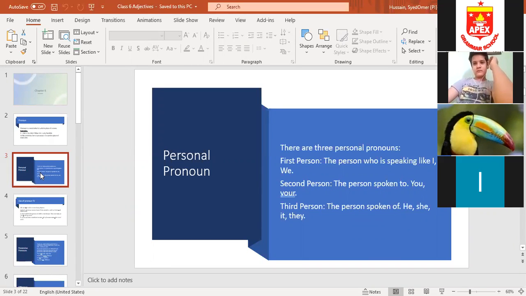So students, I've told you about pronoun. Pronoun is a word which is used in place of a noun. The first type of pronoun is personal pronoun. First person, second person, third person. First person means the person who is speaking. Second person, person spoken to. Third person, person spoken of.